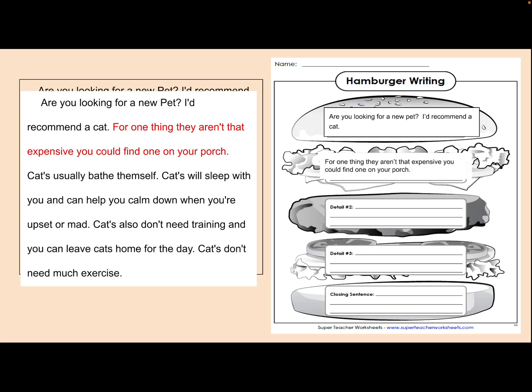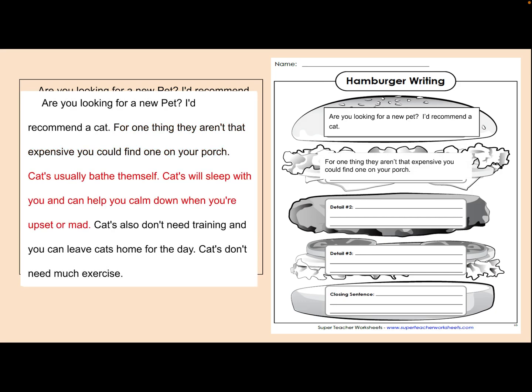What's our next detail? Well, this author is really trying to convince you to get a cat. Cats usually bathe themselves. Cats will sleep with you and can help you calm down when you're upset or mad. I'm going to put that in detail 2. She actually gave us 2 details there. Excellent job. What's next?